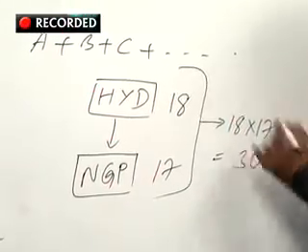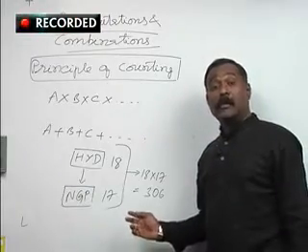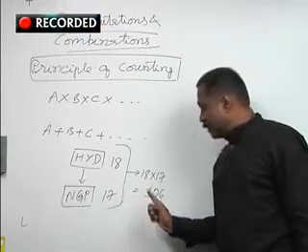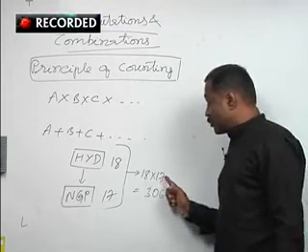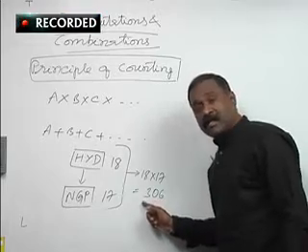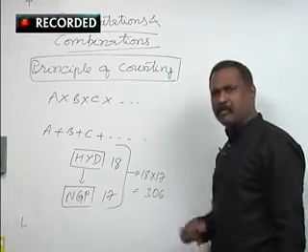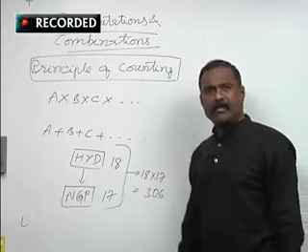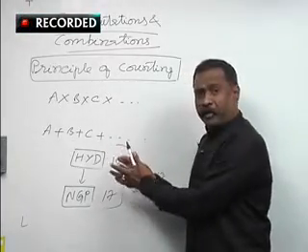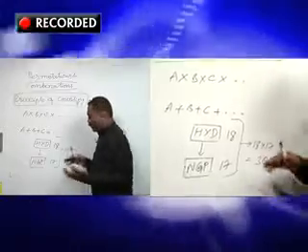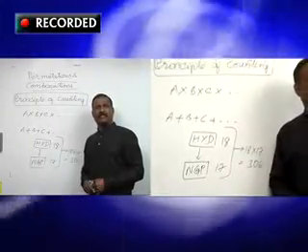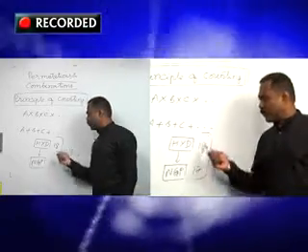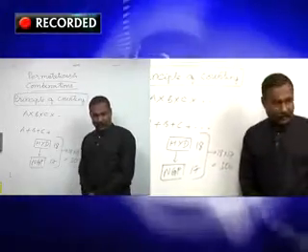plus 2. So, the number of second class railway tickets that are to be printed are 18 into 17, that is 306 number of tickets are to be printed in this case. So, performing the first operation can be done in 18 ways, second operation can be done in 17 different ways. These two operations, one after the other or simultaneously, can be performed in 18 into 17 different ways.